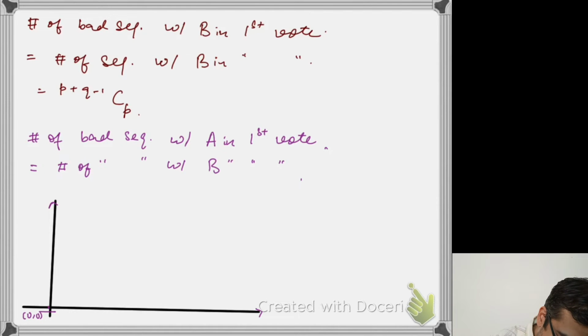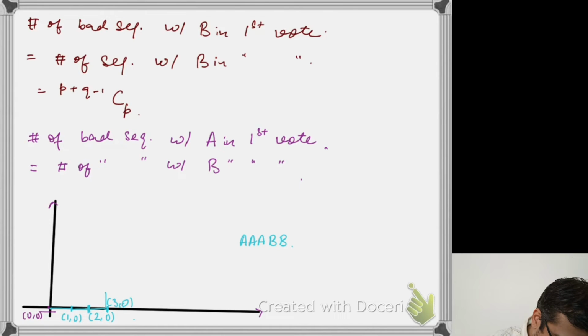So for example, if I have a sequence of 3 A's followed by 2 B's, as soon as I receive an A, I move one step to the right, and in my vote counting process, I have 1 vote for A and 0 votes for B. As soon as I receive another A, I move again one step to the right, and I have 2 votes for A and 0 votes for B. As soon as I receive the third vote, I take one more horizontal step to the right, and I am at 3, 0.